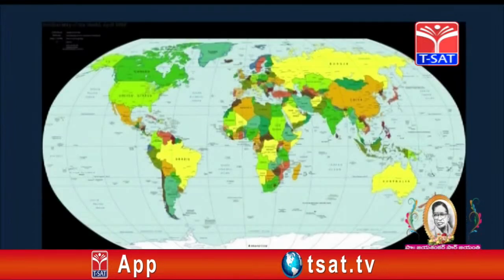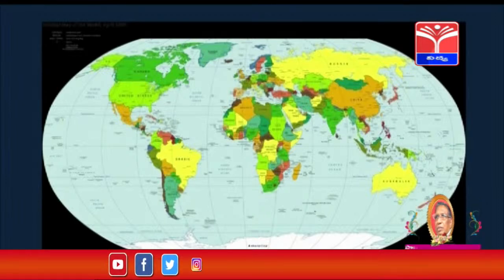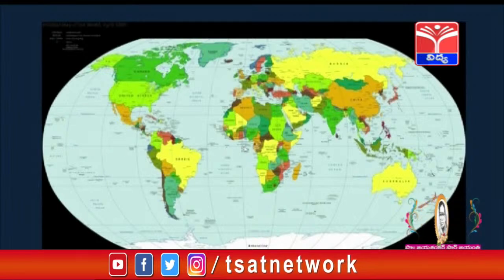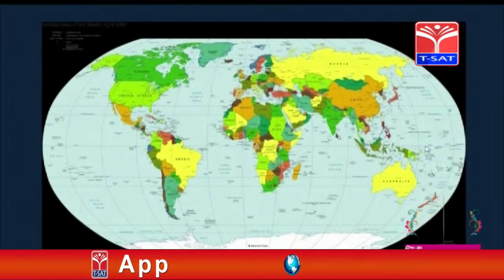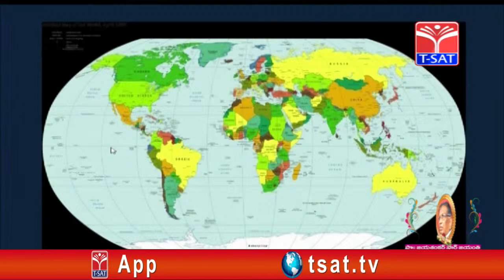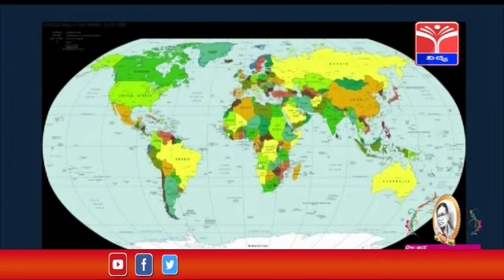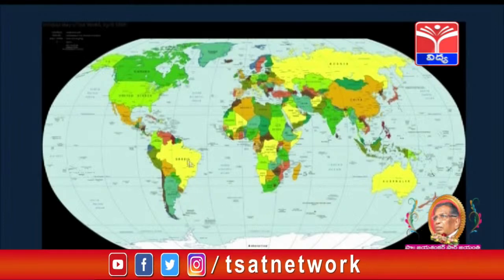Now students, observe the political map of the world. Here where I am putting my cursor, this is the 0° latitude, the equator, which is dividing the earth into two equal parts, isn't it? Above the equator, this is the northern hemisphere. Below the equator, this is the southern hemisphere.